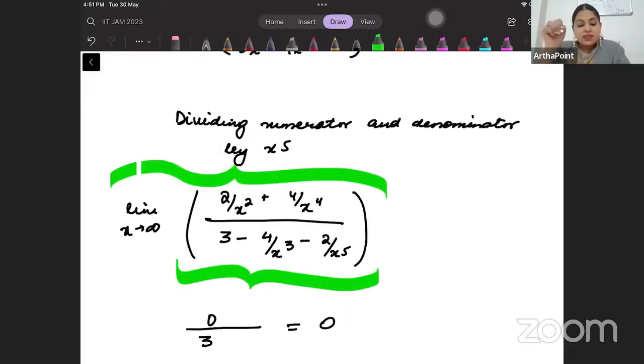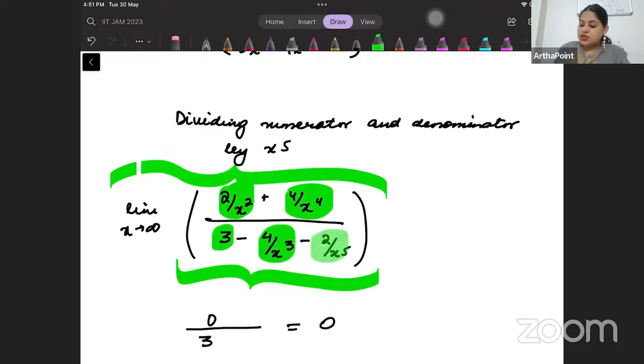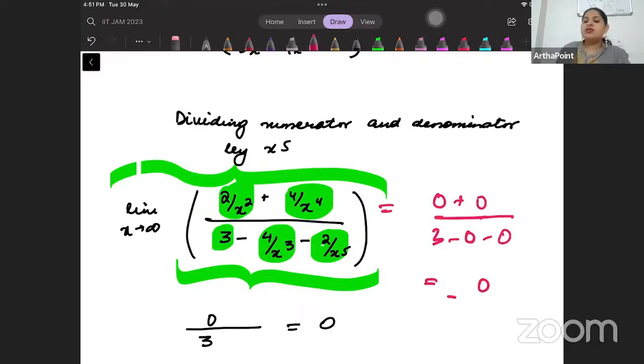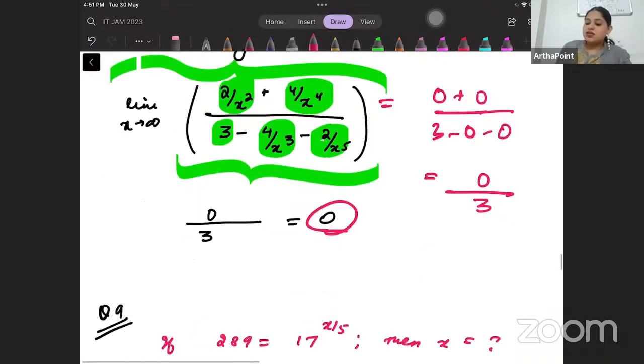Now, x must approach infinity. So 2 by infinity will be 0, anything by infinity is 0. Anything by infinity is 0. This is 3. This is 0. This is 0. So you will get 0 plus 0 upon 3 minus 0 minus 0. So it will be 0 upon 3, which will be 0. So the answer to this question will be 0. That's the answer to this question.